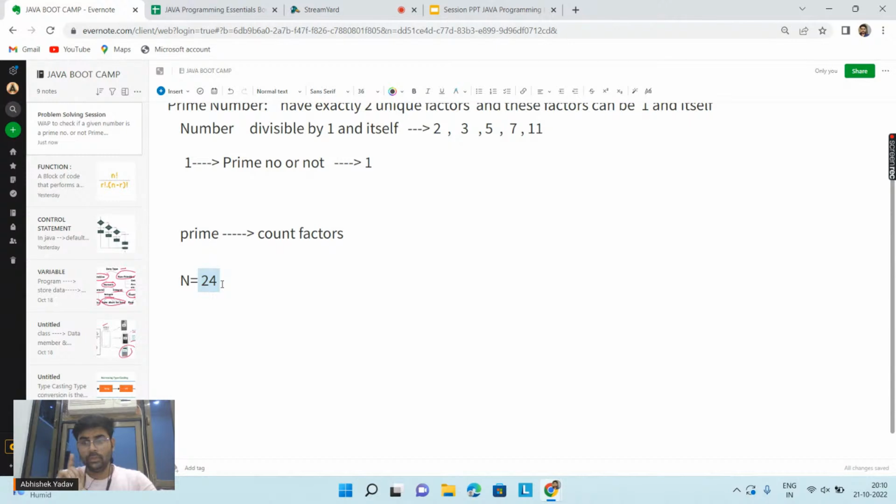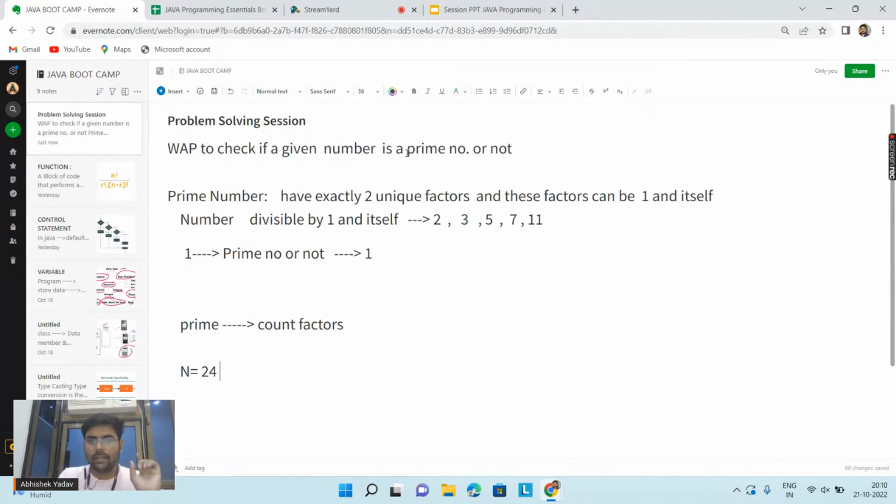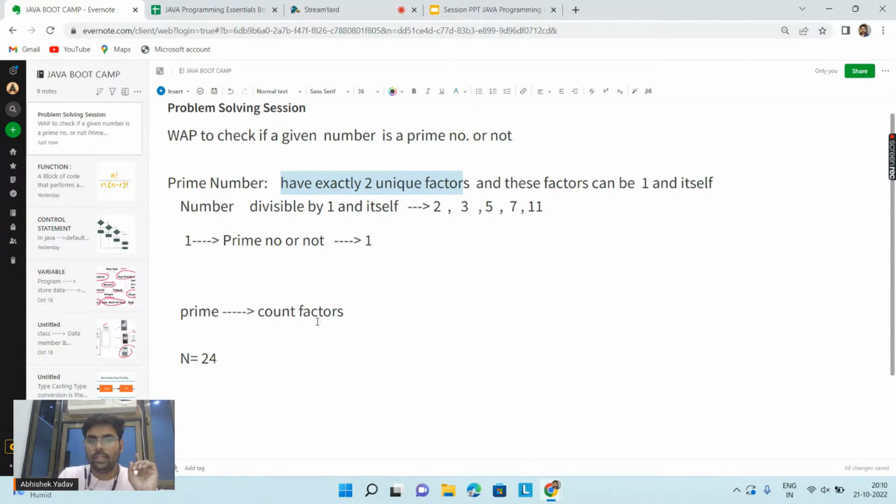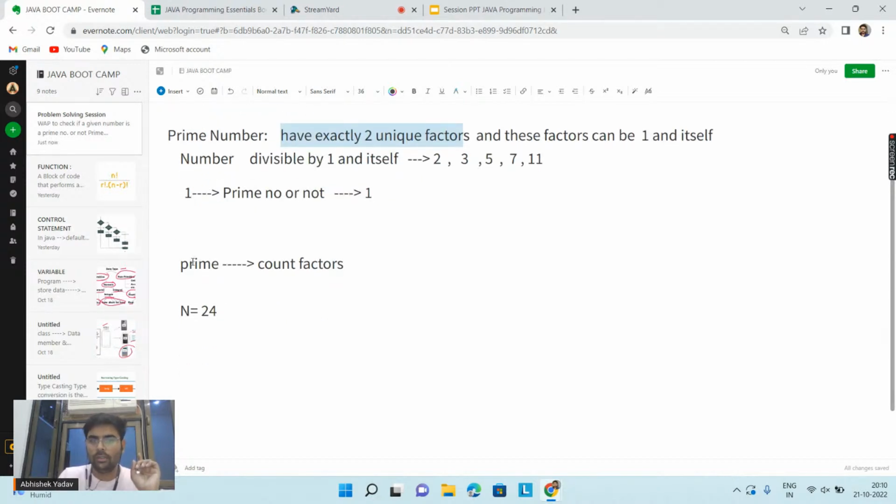No, no, no. First I have to check whether the number is a prime number or not. I saw the definition: a prime number has exactly two unique factors, and these factors are one and itself. So my intuition is that I have to count factors of the number. So guys, I have to start from 1, right? Because 1 is also a factor of 24.